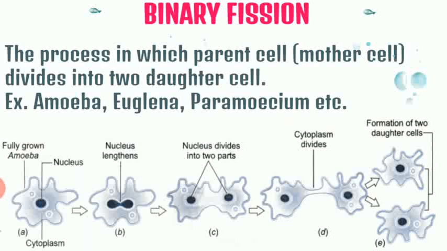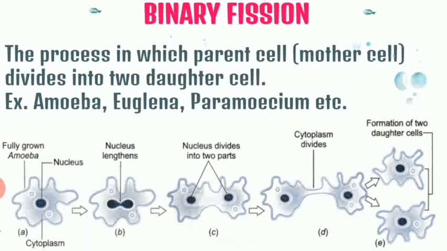Just observe this particular example. So focus on the diagram. Here you can see we have a mature amoeba, full grown amoeba, and we see that this amoeba undergoes division. This is a mother amoeba, right? So in this kind of division, we observe one thing: the nucleus divides first and then cytoplasmic division takes place.